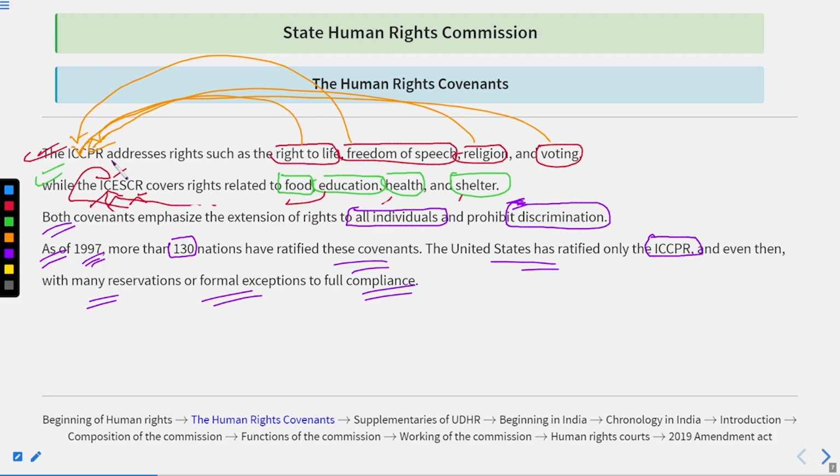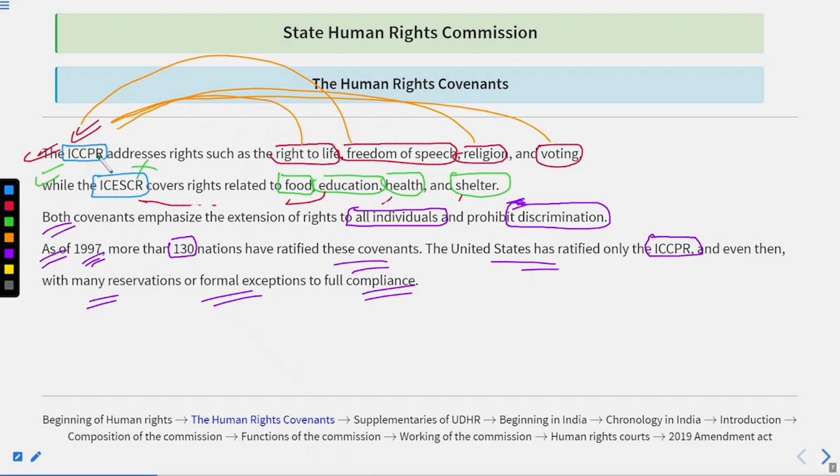So you can say basically out of these two, ICCPR and ICESCR, only the first one is the covenant that has been ratified so far. And the other one, the ICESCR, has not been ratified.